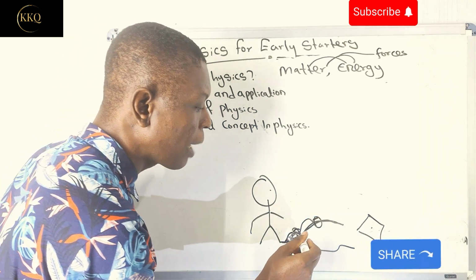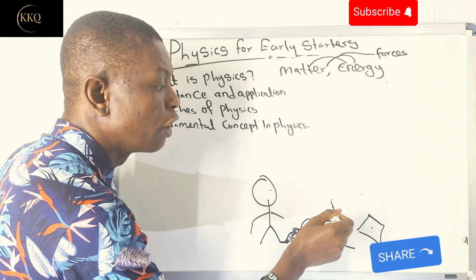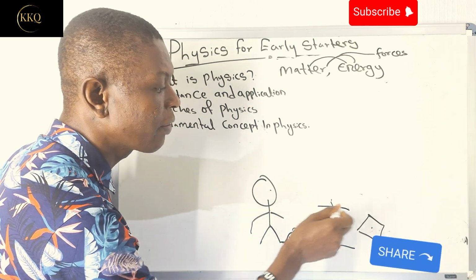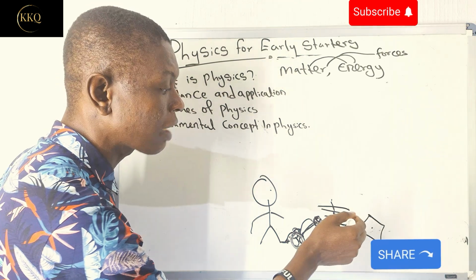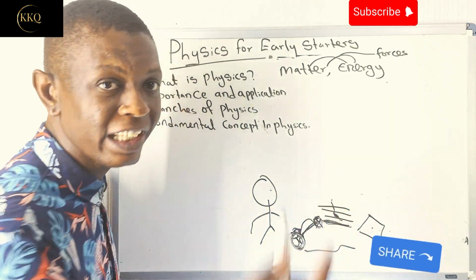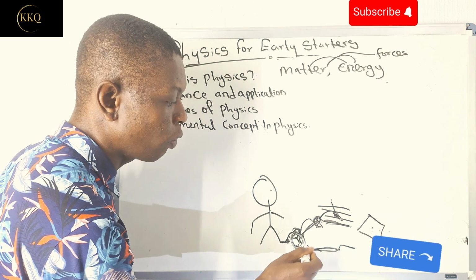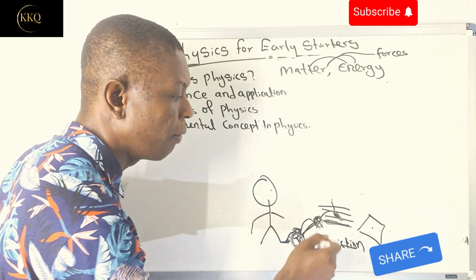And for this ball to be able to move from here to here, remember that there's a gravitational force. This ball must try to overcome the gravitational force and the resistance of air. If it is floating, it must try to overcome the resistance of air, that is inertia, for it to keep being in motion. If it is on the floor, it must try to overcome friction for it to keep moving.